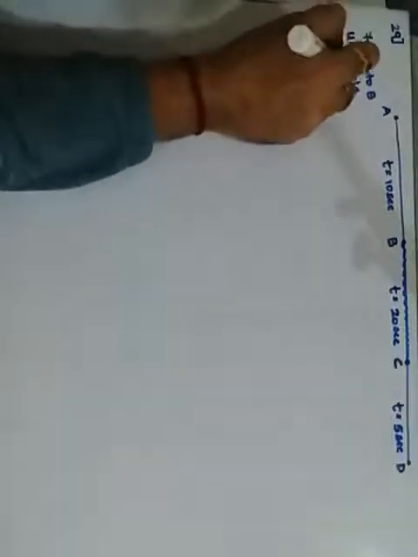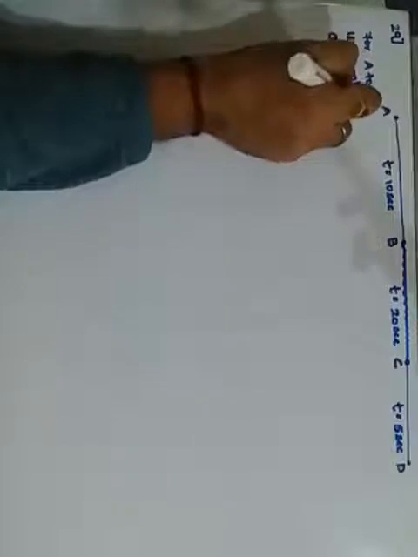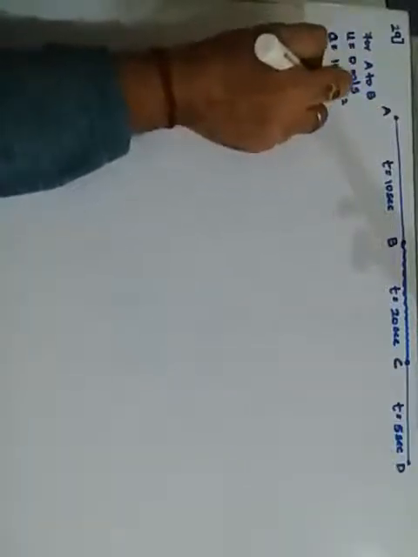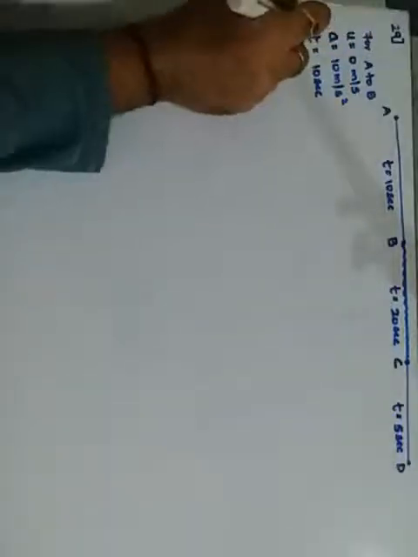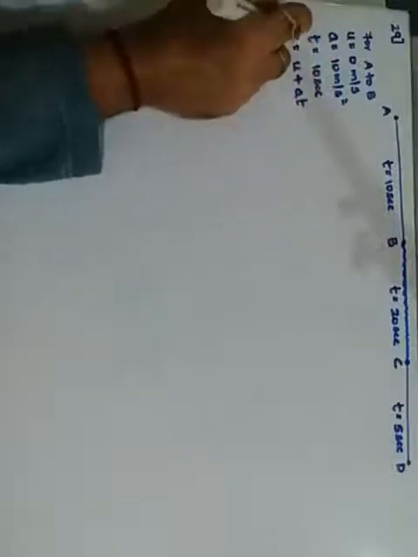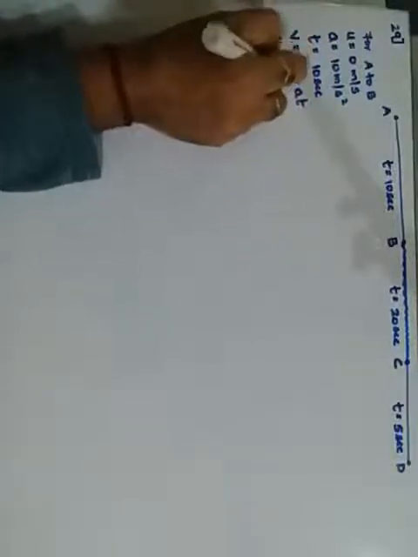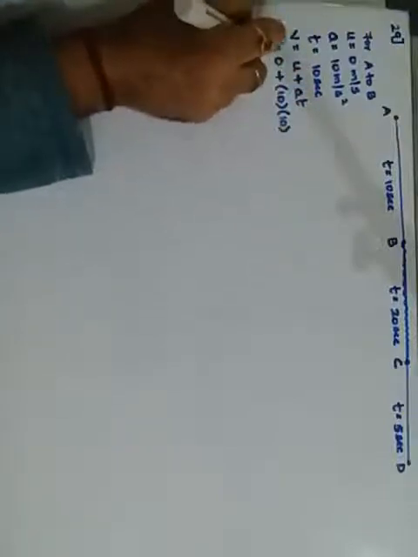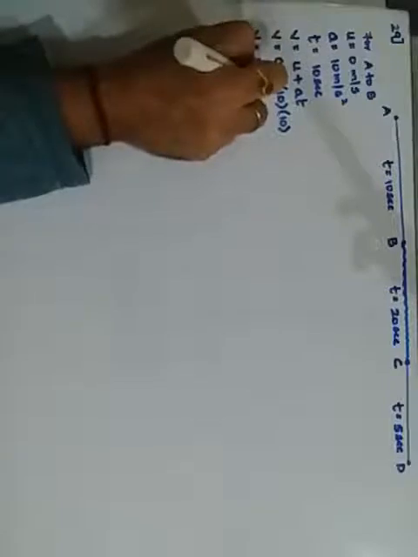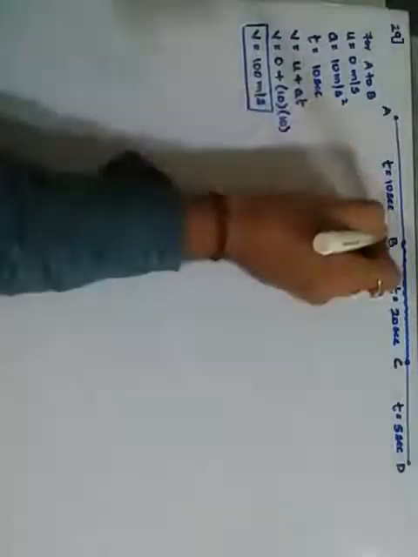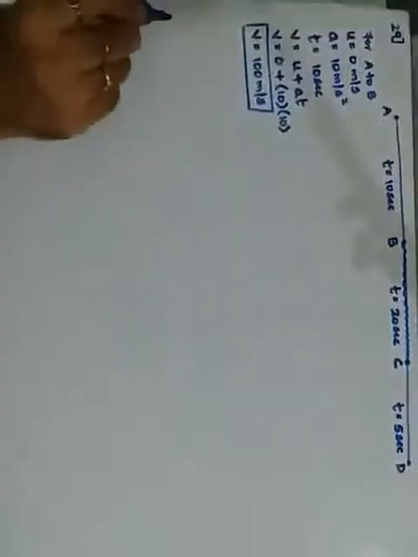Acceleration is 10 meters per second square for 10 seconds. t is equal to 10 seconds. So here first I find v. v is equal to u plus at, that is v is equal to 0 plus 10 into 10, therefore v becomes 100 meters per second. That is your final velocity when it reaches point B.